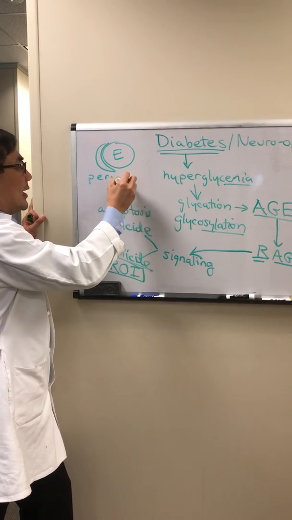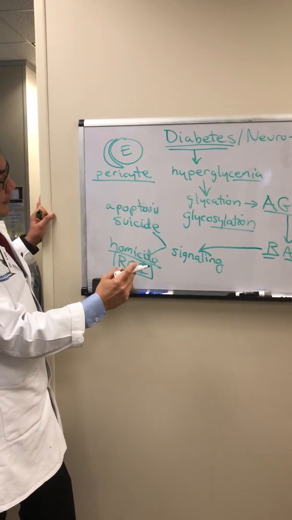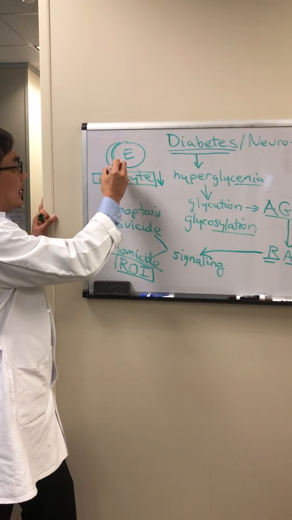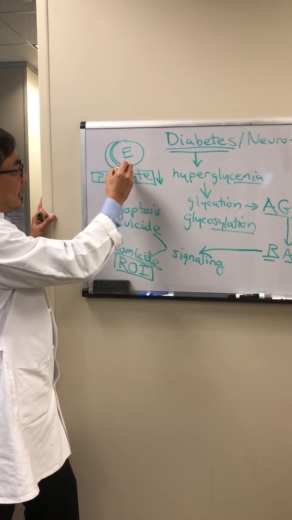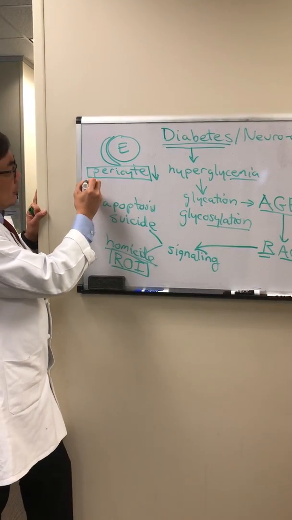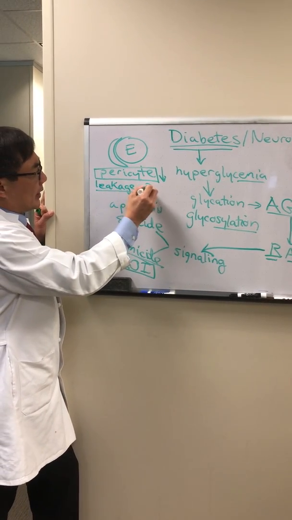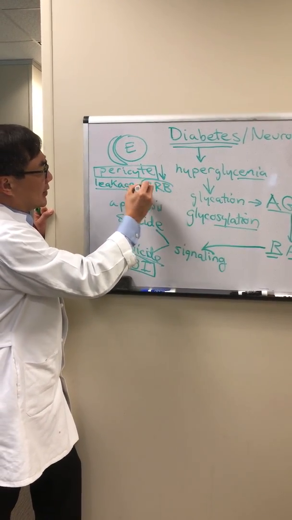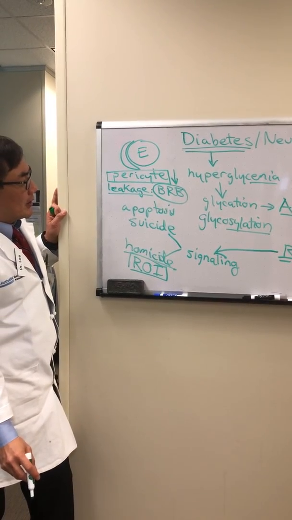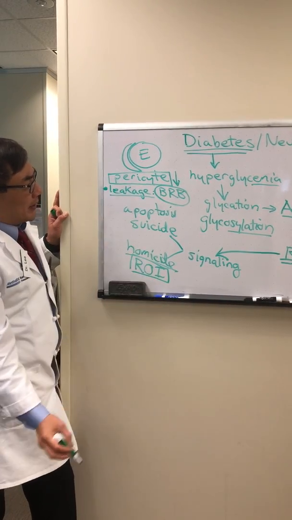So the pericyte is the target of the hyperglycemic induced attack, and it is this poor pericyte who suffers the damage. And when that occurs, the endothelial cell in the blood vessel doesn't work properly. That leads to leakage because of breakdown of the blood-retinal barrier, and in the retina, that is what produces the destructive ophthalmoscopic findings of hemorrhage, exudate, and subretinal fluid. That is what we call the non-proliferative form of diabetic retinopathy.